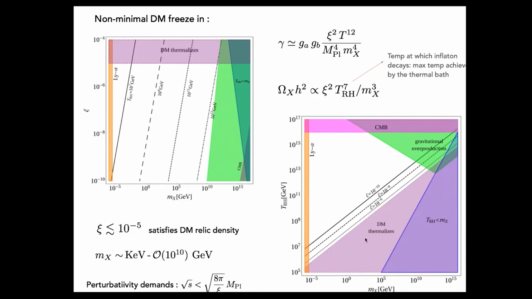Another bound we have here is due to the dark matter thermalization condition, which is basically saying that in the case of freeze-in, you cannot have the dark matter interaction rate much greater than the Hubble parameter, because then it will strongly couple with the standard model, and it will mimic the freeze-out scenario. So this demands the bound that Xi has to be less than 10 to the power minus 5. It is predicting a mass range from almost keV to 10 to the power 10.